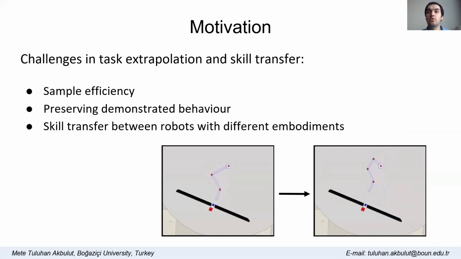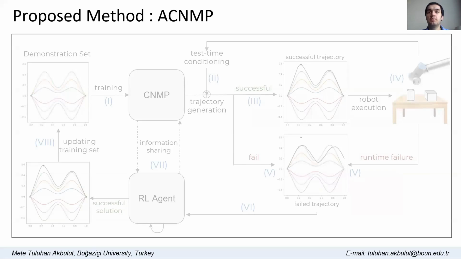The skill transfer between robots with different embodiments is another important problem, because direct policy transfer is not possible due to morphological differences such as different joint numbers and structures. In literature, state-based correspondences are sought to transfer the policy, but this approach requires additional efforts that pair states of robots beforehand. We propose adaptive conditional neural movement primitives to address these challenges.